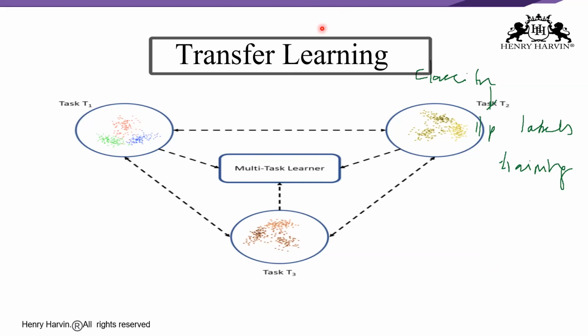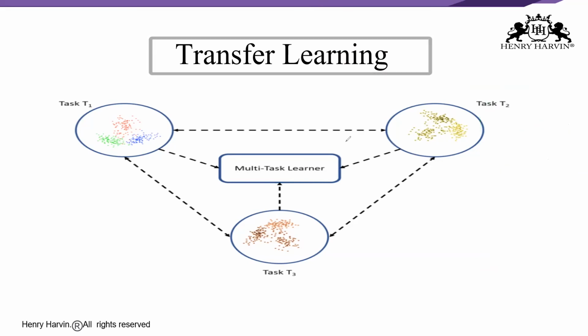Okay. So what is meant by multitask learning? Here it is a slightly different flavor of transfer learning. Several tasks are learned simultaneously without distinction between source and target. The learner receives information about the multiple tasks at once, as compared to transfer learning, where the learner initially has no idea about the target task, right? This is what is being shown over here: task T1, task T2, task T3. This is the multitask learner.